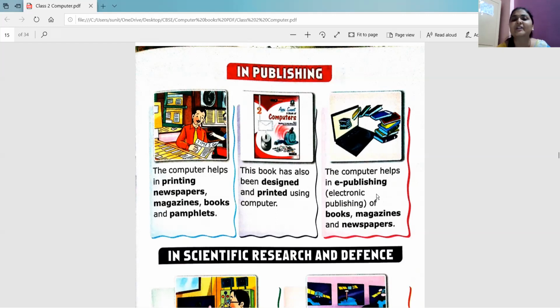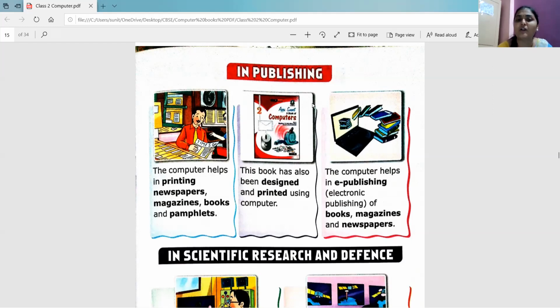That is called e-publishing. You're not manually publishing it, you're not giving it in hand. You're publishing it online so that whoever wants to read it can use it online. So this is called e-publishing. This is the fourth e.